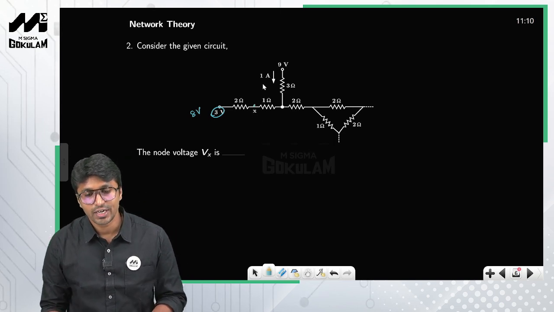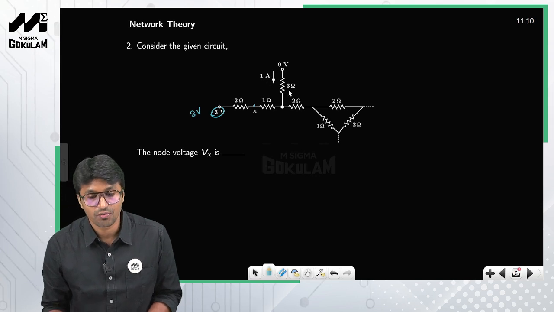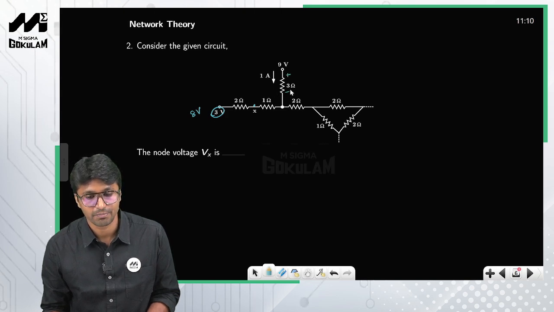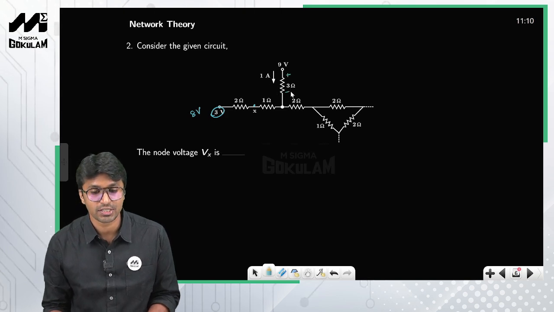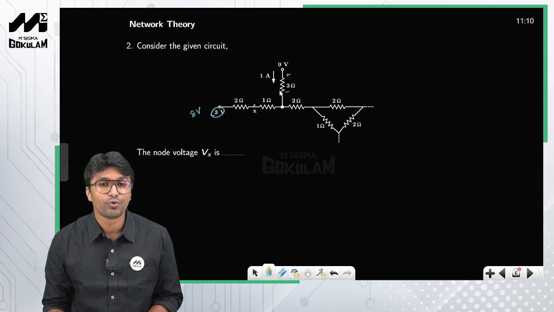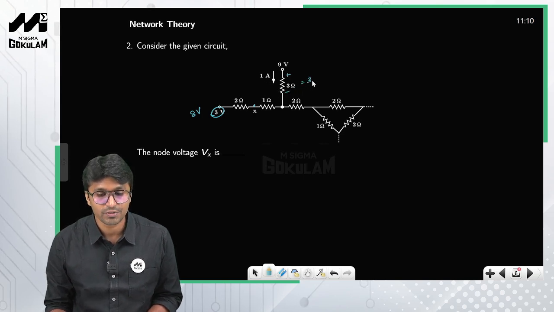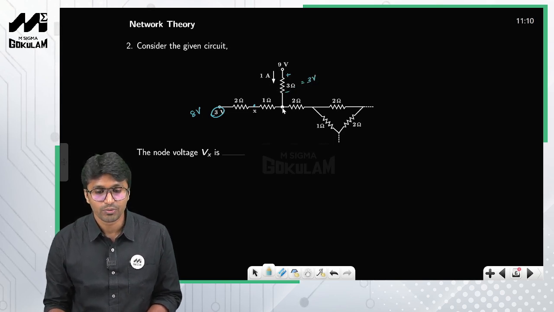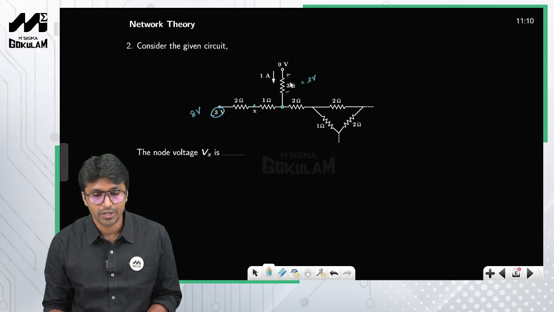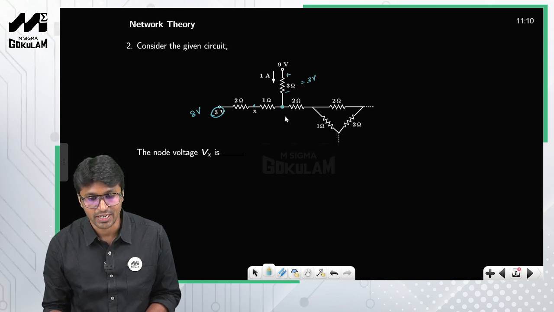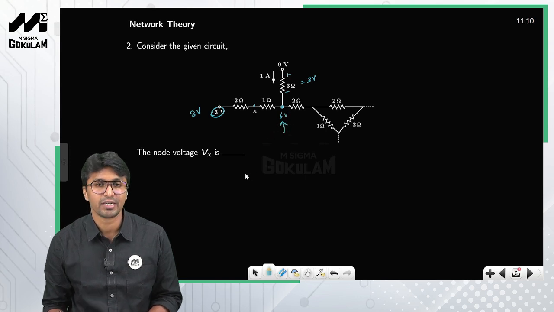Now you can clearly see that 1 ampere of current is flowing through this 3 ohm resistor, right? So how do you mark the polarities? Current always flows from higher potential to lower potential, so this is plus and minus, right? What is the drop across this 3 ohm resistor? 1 ampere flowing through a 3 ohm resistor gives you a drop of 3 volts. So what will be the voltage at this particular node? 9 minus 3 is 6 volts, right? So the voltage at this node is 6 volts.